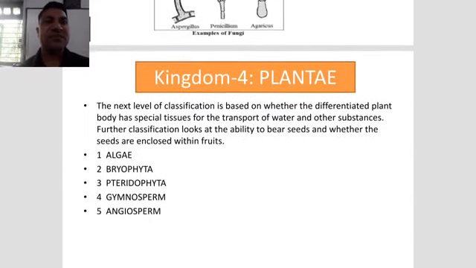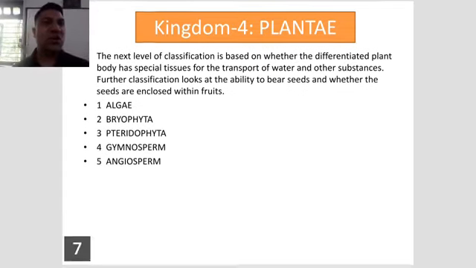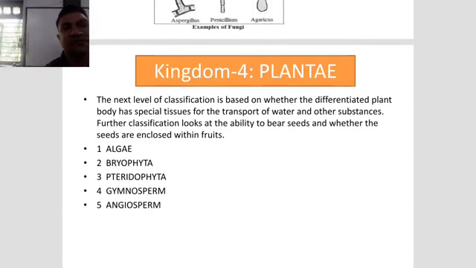Then after, kingdom 4, Plantae. The next level of classification is based on whether the plant body has specific tissue differentiated for the transport of water and other substances. Further classification looks at the ability to bear seed and whether seeds are enclosed within fruits. So what is the meaning of that? Plants, as we know, are autotrophic, eukaryotic and multicellular, and plants are divided into 5 major categories: algae, bryophyta, pteridophyta, gymnosperm and angiosperm, according to their characters.